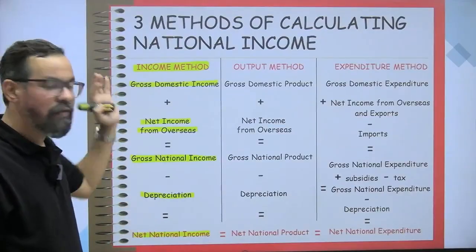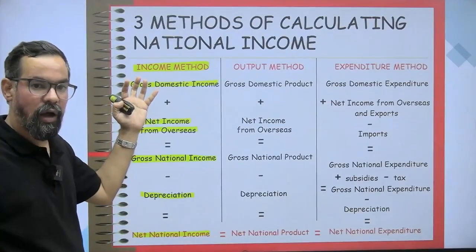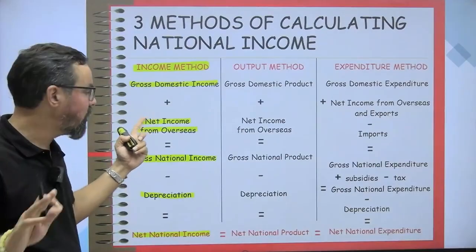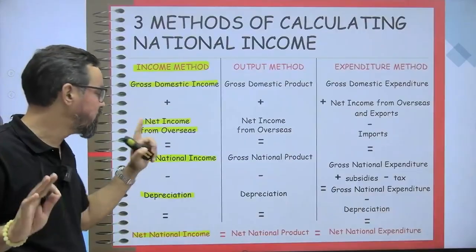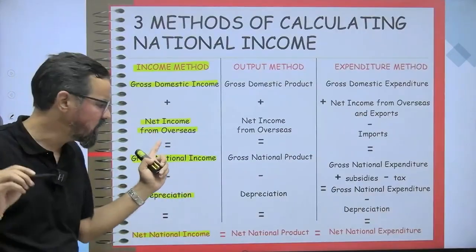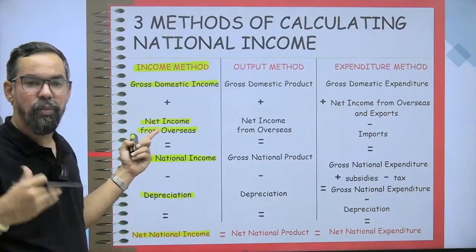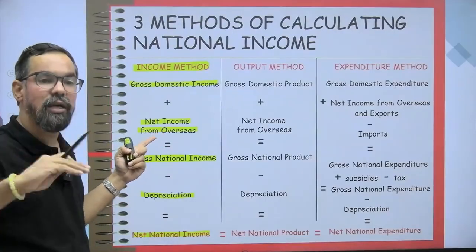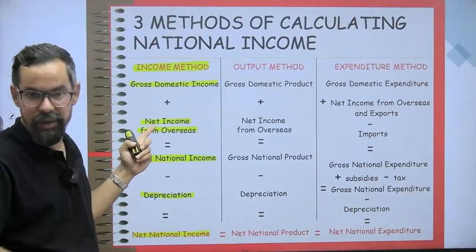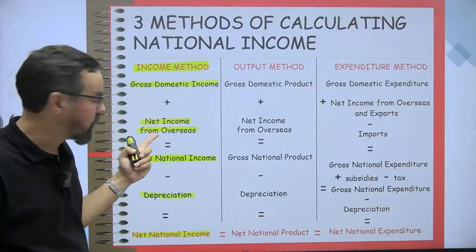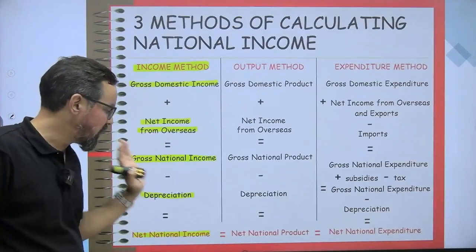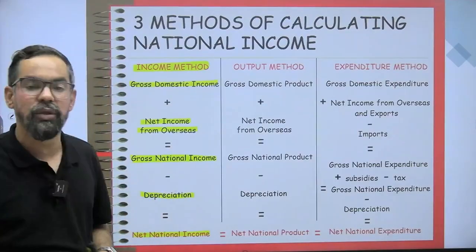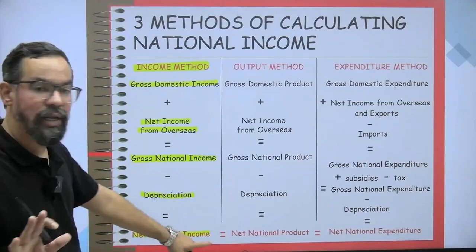So the income method: factor income, land, labor, capital and entrepreneurship, their outcome, plus net factor income from abroad, which is also known as net income from overseas. Basically, it is the income generated by Indians from outside India minus the income generated by foreigners in India, which they have sent to their own countries. So you will reach the GNI, that is gross national income. If you subtract depreciation, you will reach the net national income, NNI.